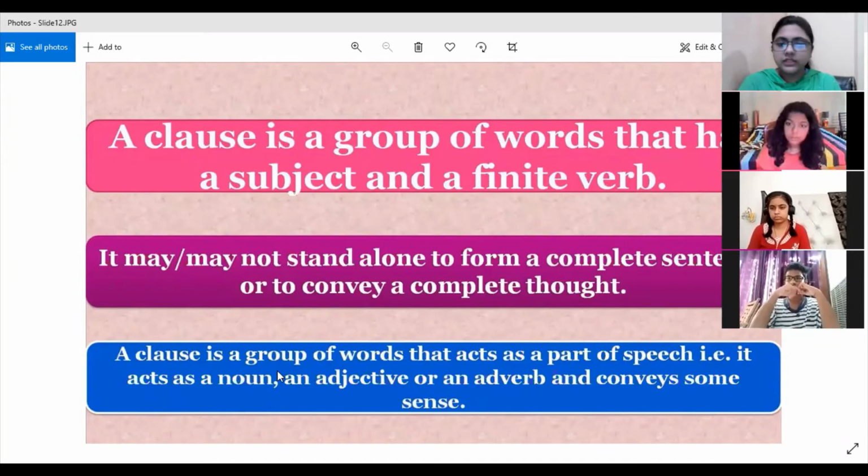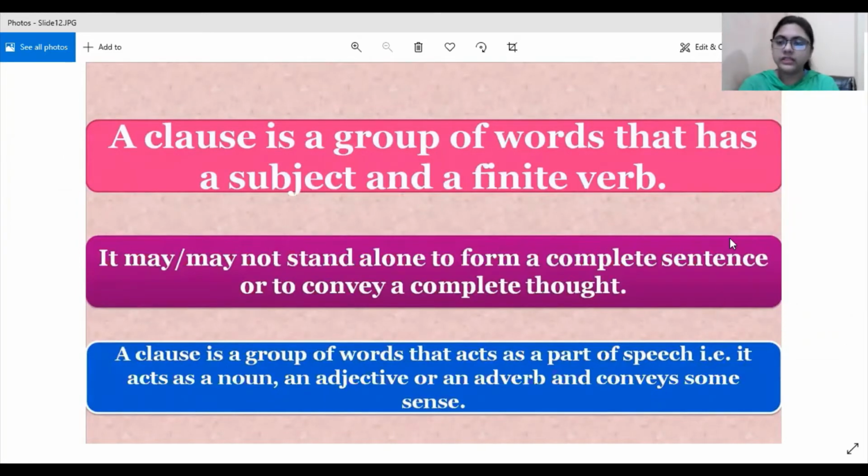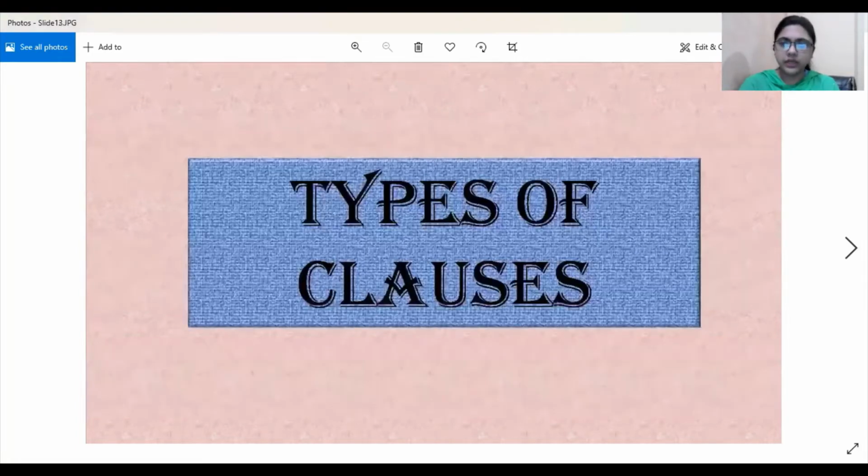So a clause is a group of words that acts as a part of speech. So this is something new. That is, it acts as a noun, as an adjective, or an adverb, and conveys some sense. So a clause plays the part of these parts of speech. Fine. That is why we have different types of clause: noun clause, adjective clause, adverb clause, isn't it? Because they play the part of these parts of speech. So now we come to where we will learn about types of clauses.